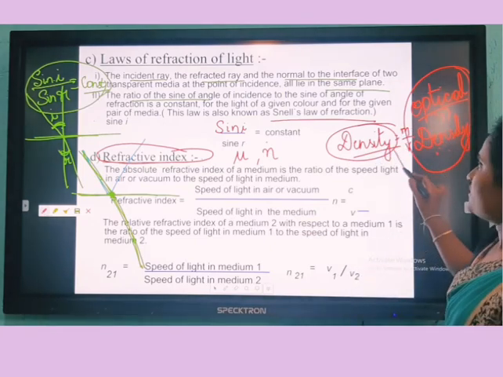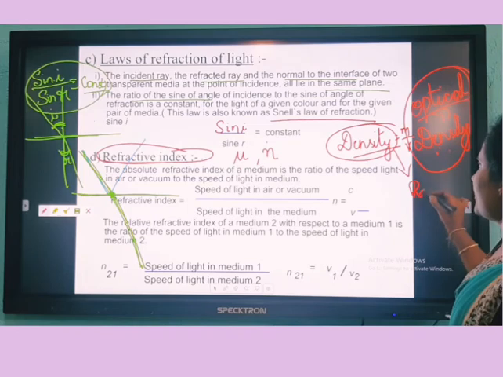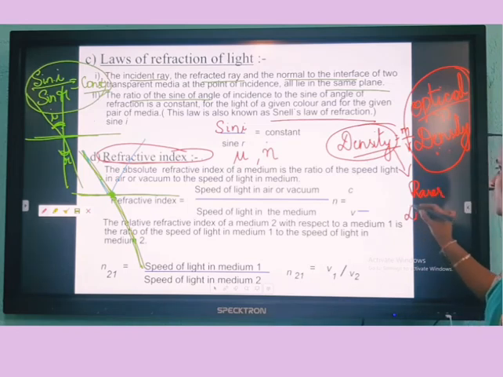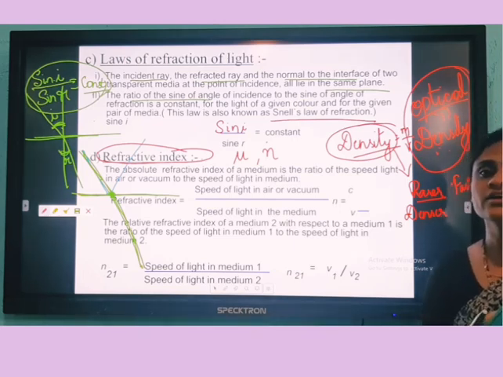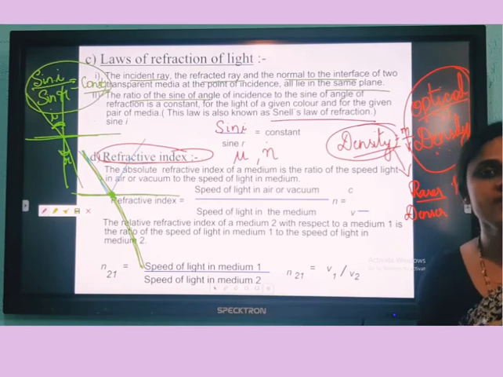Now, here I said density. In rarer medium and in denser medium. Rarer medium means air. Denser medium means either glass or water. So in rarer medium the speed of light is always fast. The speed of light in vacuum is 3 into 10 to the power of 8 meter per second.